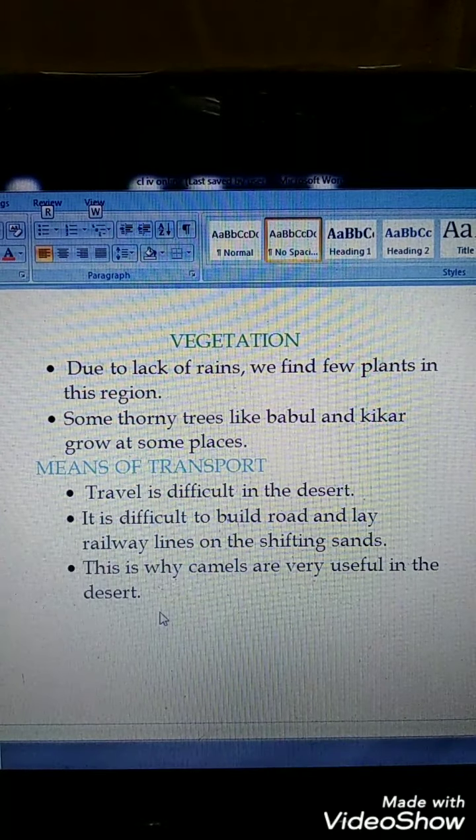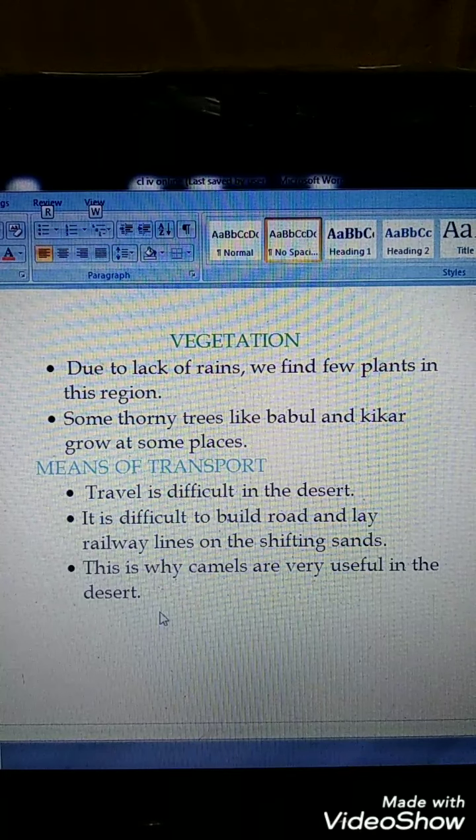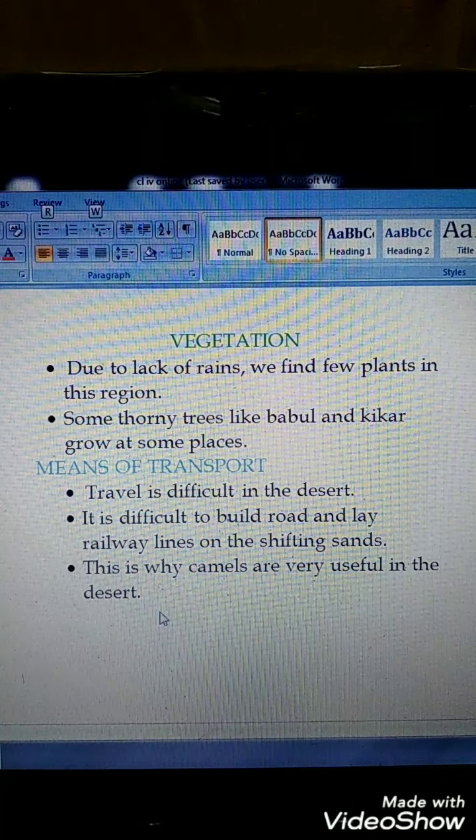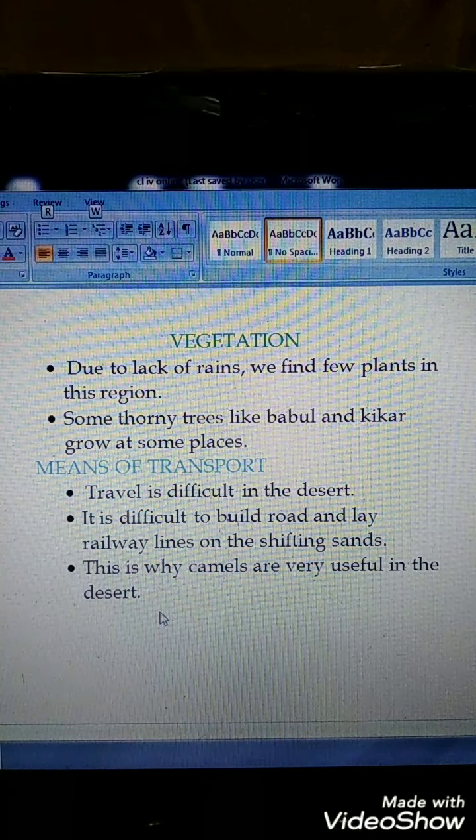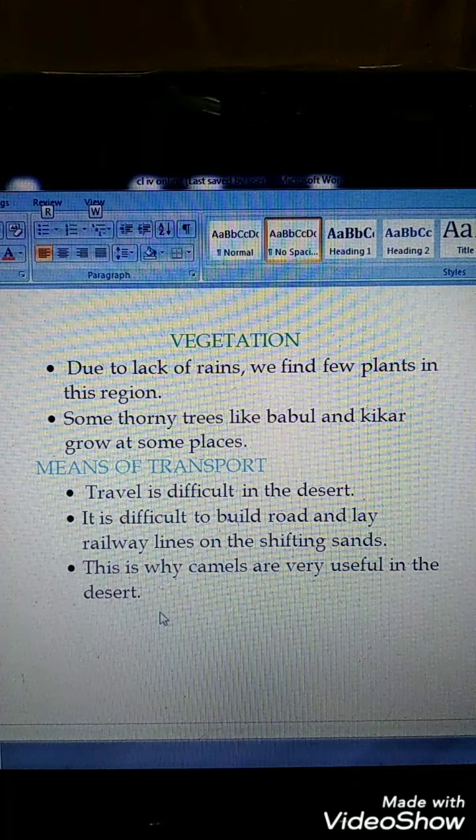We also discussed the life of people. People in this region lead very hard lives. They do not even get enough water to drink. People have to walk long distances to collect their drinking water from deep wells or from springs, isn't it?